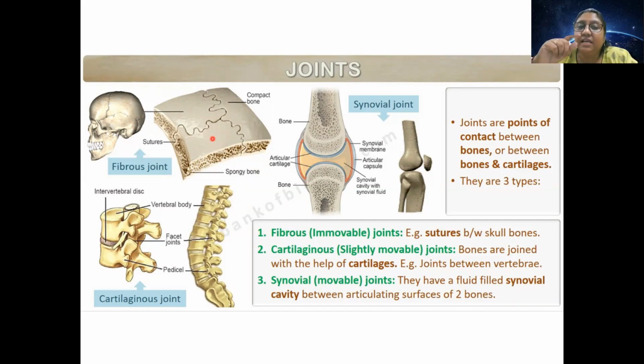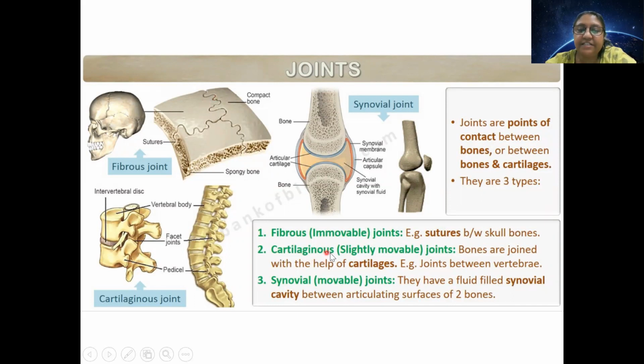The reason is, in our case, the skull bones have ridges like this, which fit into each other to give a complete structure. In babies, the growth is still pending, so there is a gap between the skull bones. Can you see this diagram? How they fit into each other like a jigsaw puzzle? This type of joint which doesn't allow movement of bones is known as a fibrous or immovable joint. Okay.